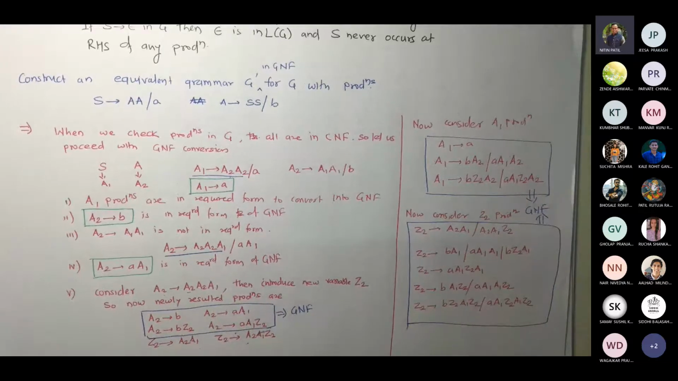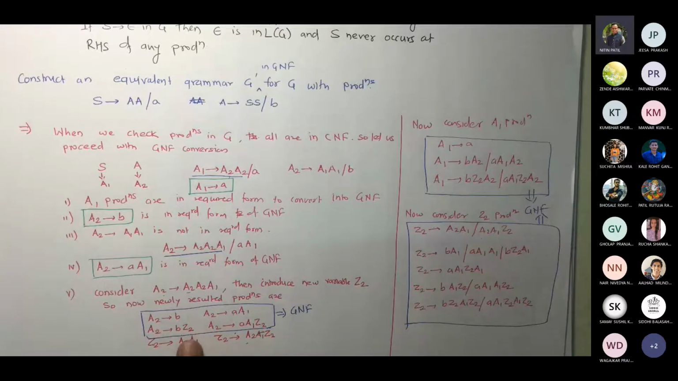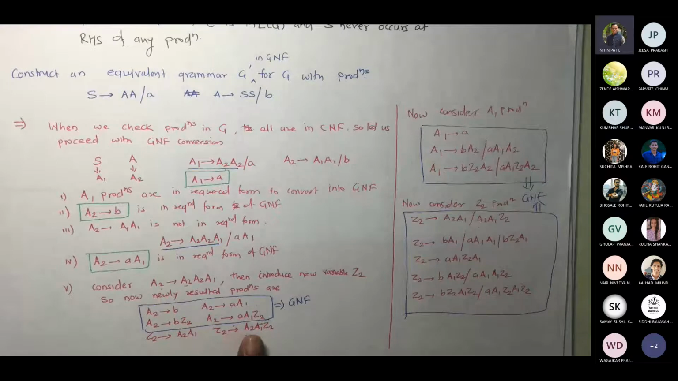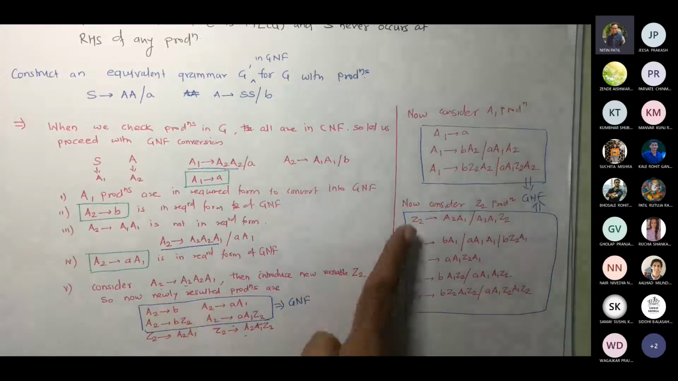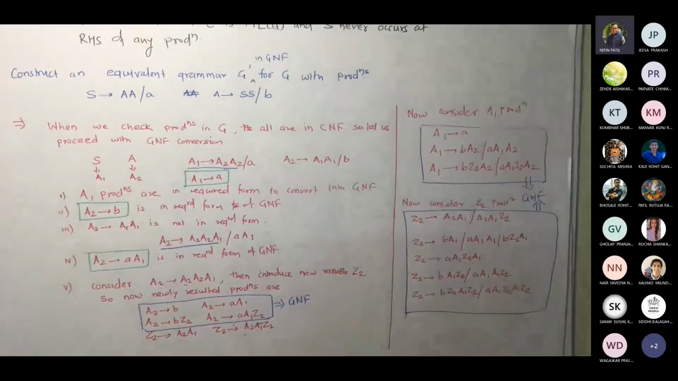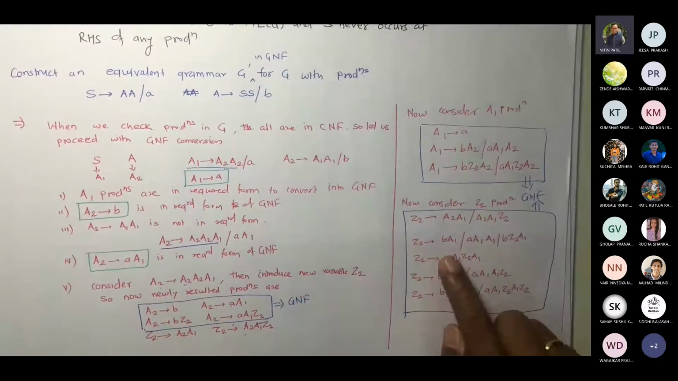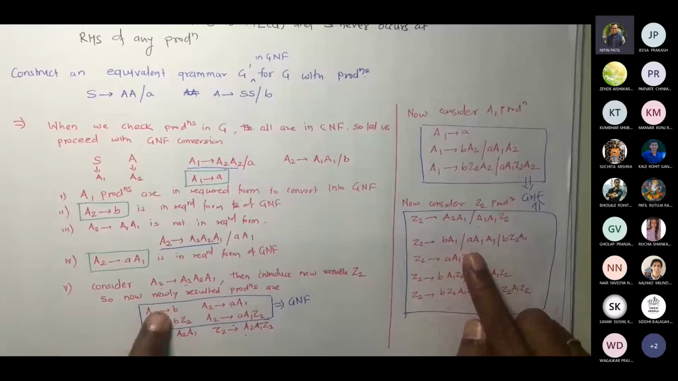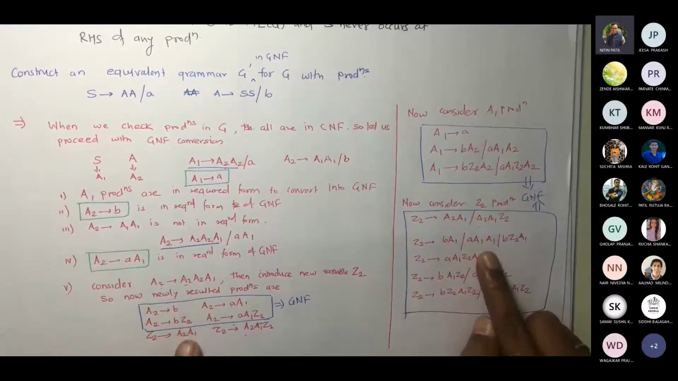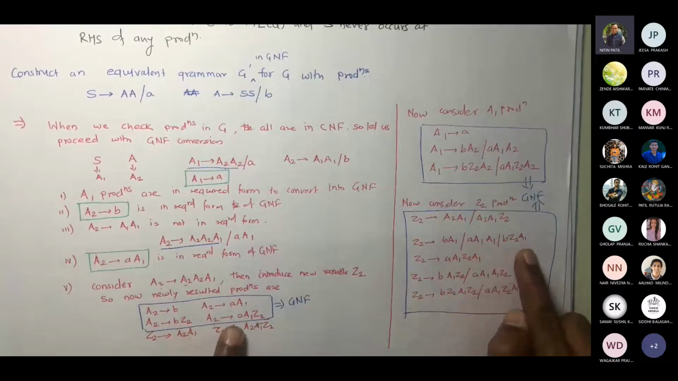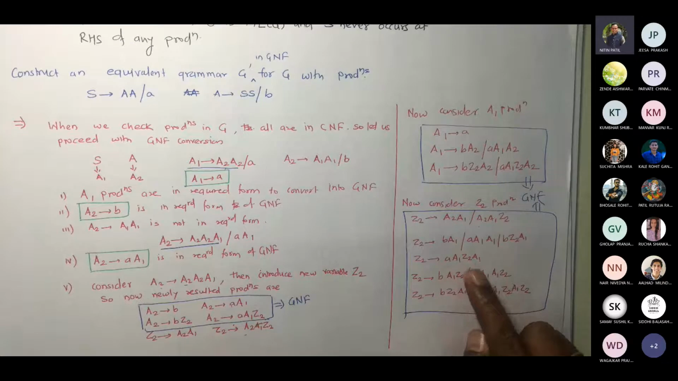Now the remaining variable is Z2, so I'm going to pick that Z2. Correct. So I have two productions for Z2: Z2 gives A2 A1, and Z2 gives A2 A1 Z2. So I am replacing this A2 by these four values, and I got these two. I picked this one, A2, so I got B A1, then A1 A1, B Z2 A1, A1 Z2 A1, and so on.